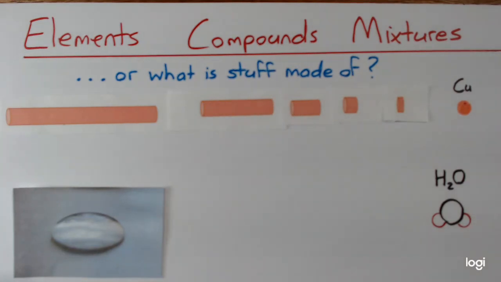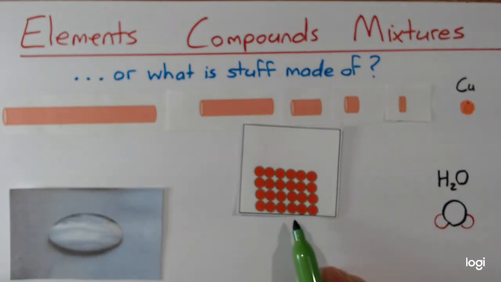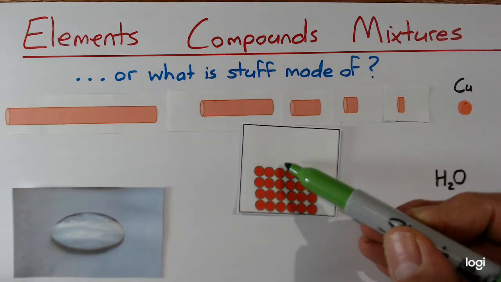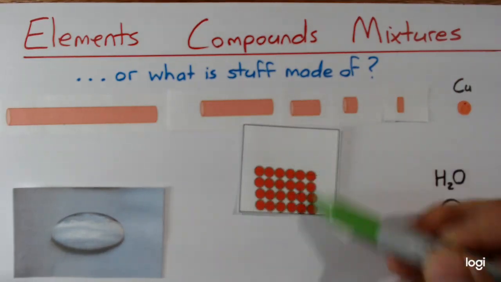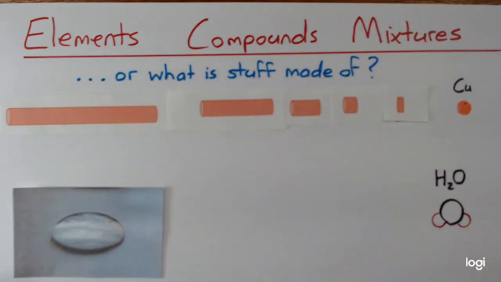There are 2 different types of particles. We'll worry about what they are later on. But this is the smallest possible piece of copper. Now, if you could see these copper particles together, it might look something like this. They're too small to see. They're microscopic, so you never get this view. But if you could see it, they would look something like this. And you could chop them up and chop them up, but eventually you're going to get down to 1. Once you get down to 1 of these copper particles, that is as small as a piece of copper gets, and that's it.